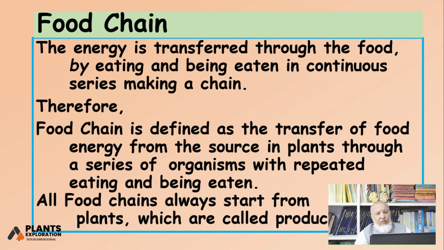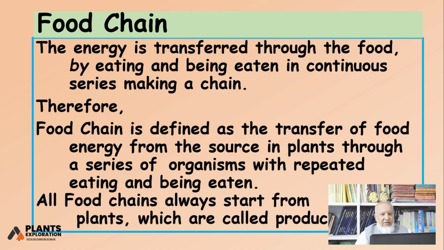Energy is transferred through food by eating and being eaten in a continuous series, making a chain. Therefore, a food chain is defined as the transfer of food energy from a source in plants. Remember, the source is in plants, whatever you eat. If you have junk food, pizza, pizza also comes from plants. Roti comes from plants. Meat comes from plants. Just keep in mind, the ultimate source is the plants.